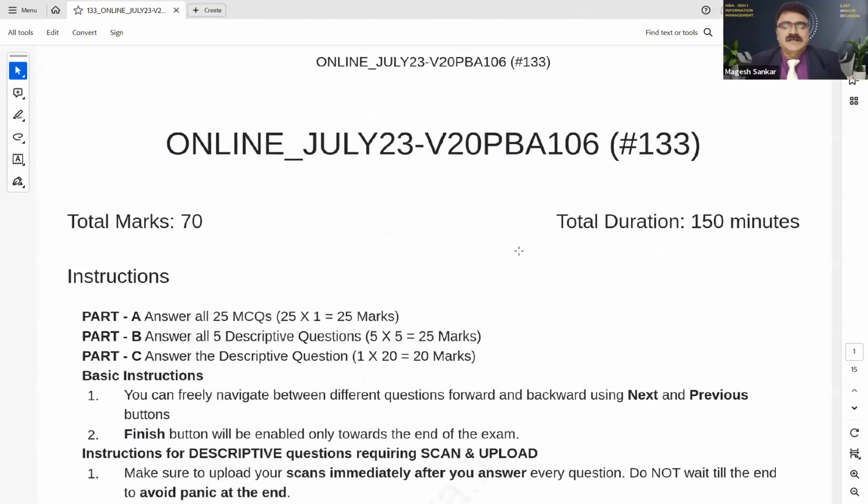Okay. I request everyone to open this file. Now let us see the pattern first. After that, we'll go for the last minute revision. So first, I request all of you to see the pattern.